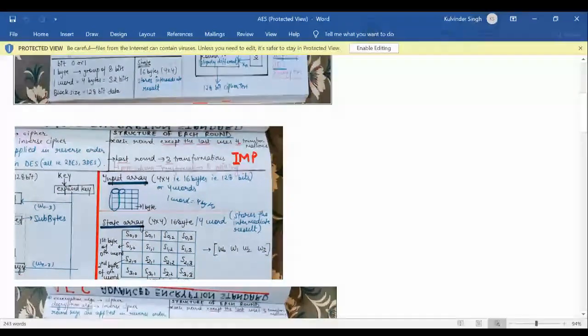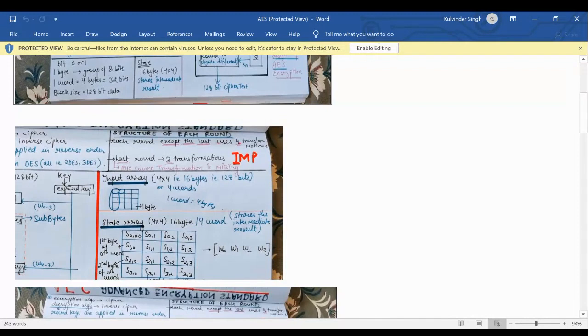The state array is divided into 16 bytes and 4 words. 16 bytes is 16 into 8, 128. Or 4 words is 32 into 4, again 128. So it can be represented in both ways, and in the state array it is represented by names that can use either bytes or words. 16 bytes or 4 words.